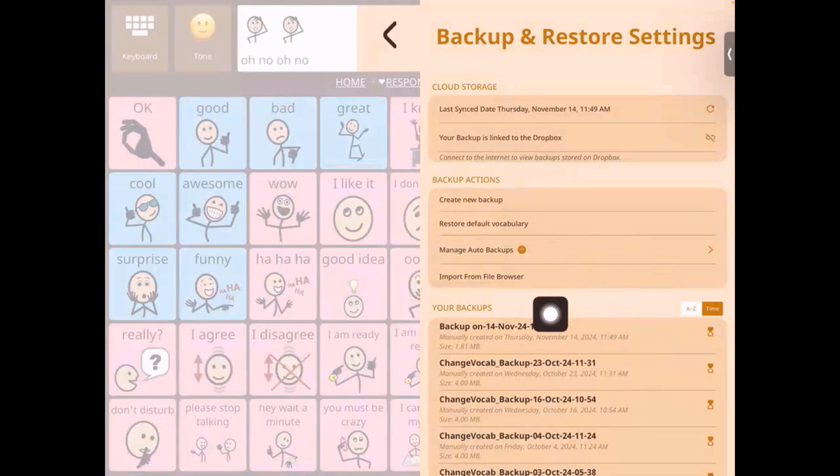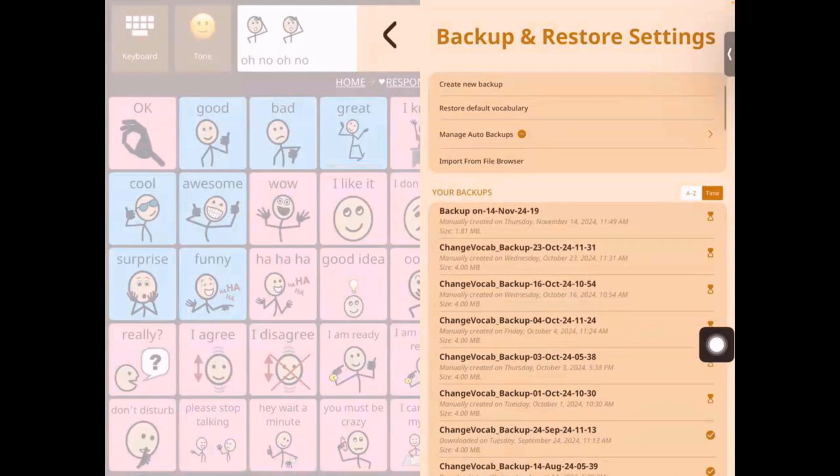And then the import from file browser feature allows you to add a backup. Let's say somebody has sent you a backup file through email, then you can access that by importing it from here. So these are some of the backup and restore settings.